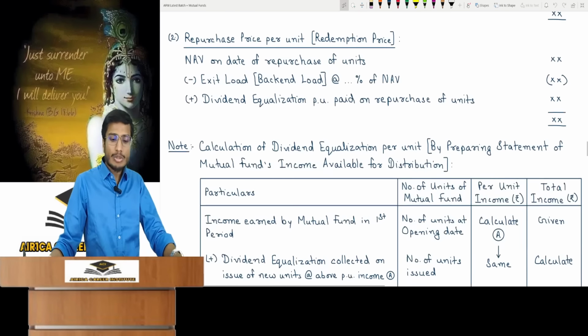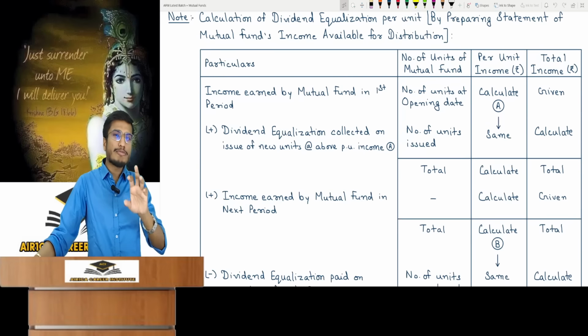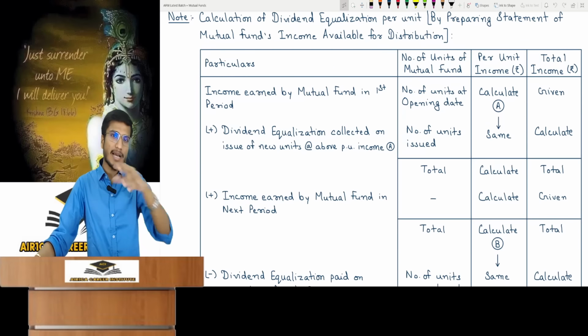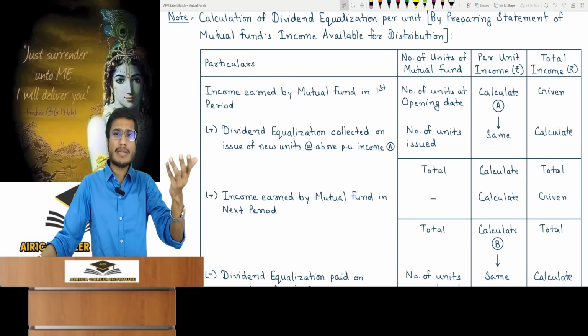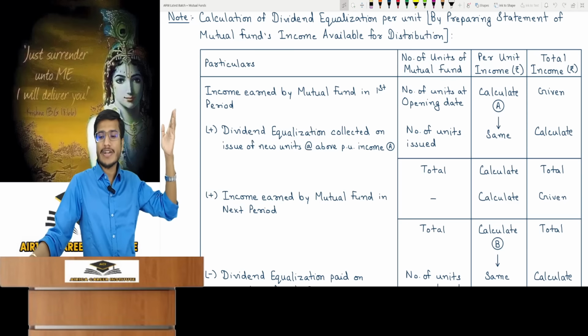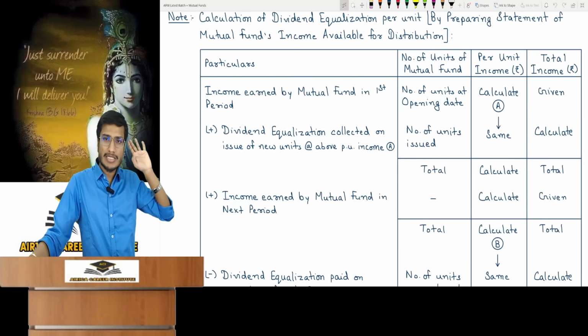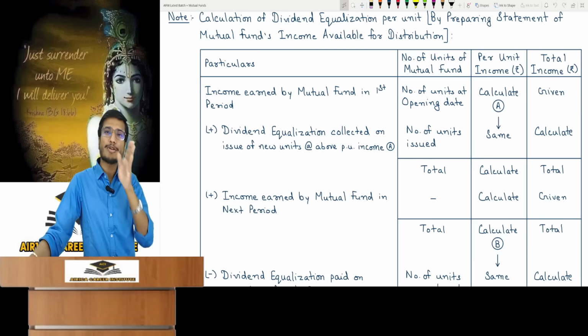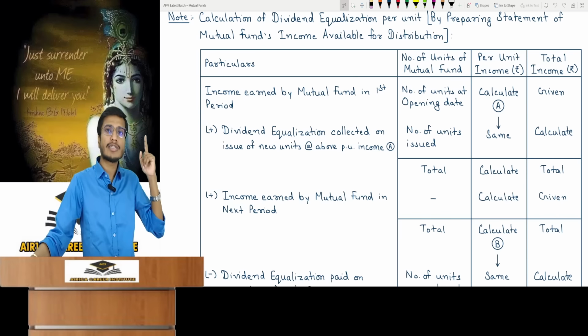How is it calculated? You have to prepare a statement of the mutual fund's income for distribution. The statement has 4 columns. First is particulars, second is number of mutual fund units, then per unit income earned, and total income. You will take the mutual fund's income from the first period. Now this period can be 1 month, 2 months or 3 months. It will be clearly provided to you. You need to observe the mutual fund's first period income, that total will be provided. The opening units will also be provided in the question. You can calculate per unit income easily. You will always have to calculate the per unit income column. I have made this entire table in detail and it is the absolute crux of this topic.